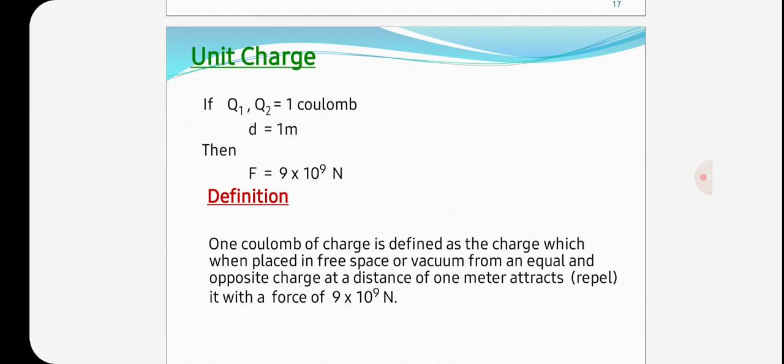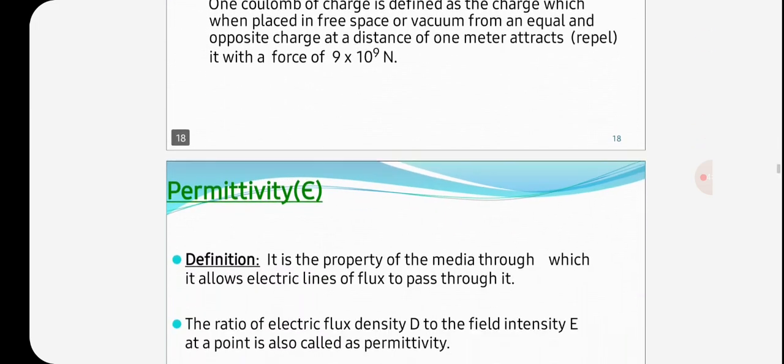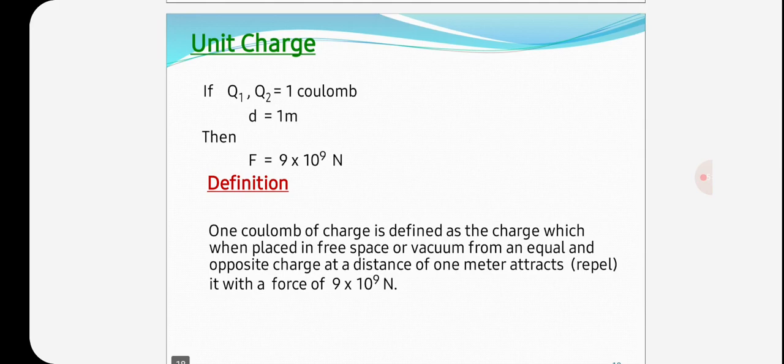Then 9 into 10 to the power of 9 into Q1 Q2 means Q into Q, divided by 1 square, Newton. That is equal to Q square is equal to 1. So that time Q is equal to plus or minus 1, that means 1 coulomb.